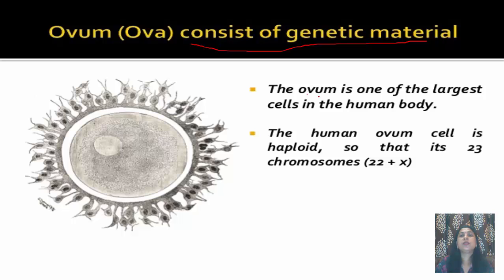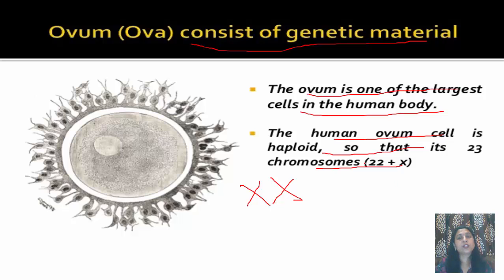Now, ova consist of the genetic material. Ovum is one of the largest cells in the human body. The human ovum cell is haploid, so it has 23 chromosomes, that is 22 plus X. The female gamete is represented by XX, so it has 22 plus X. Because in both cases there is X, we write 22 plus X. In case of the male gamete, it was XY, so it can be either 22 plus X or 22 plus Y.